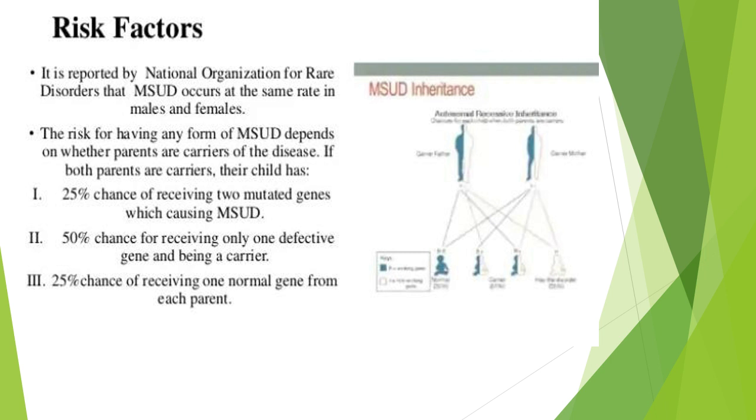Risk factors. It is reported by the National Organization for Rare Disorders that maple syrup urine disease occurs at the same rate in males and females. The risk for having any form of maple syrup urine disease depends on whether parents are carriers of the disease. If both parents are carriers, their child has a 25% chance of receiving two mutated genes which cause maple syrup urine disease, a 50% chance of receiving only one defective gene and being a carrier, and a 25% chance of receiving one normal gene from each parent.